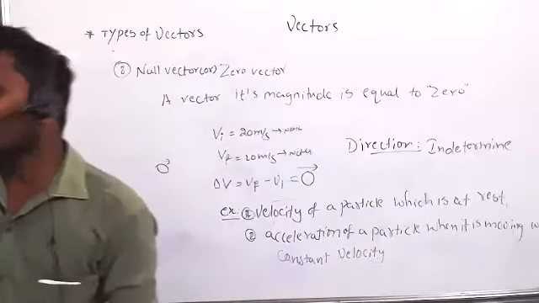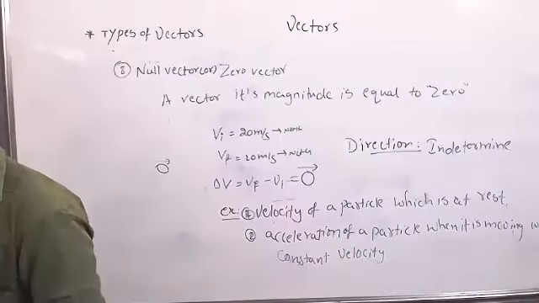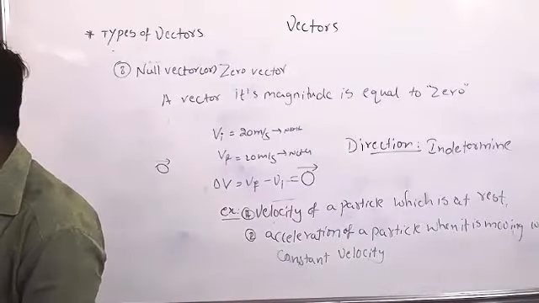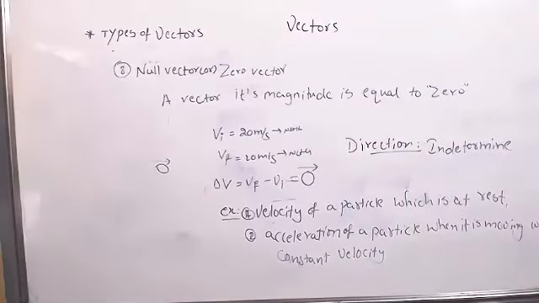When a particle moves with constant velocity, acceleration will be zero bar, right? Because velocity is not changing. If there is a change in velocity, what will you get? Acceleration.